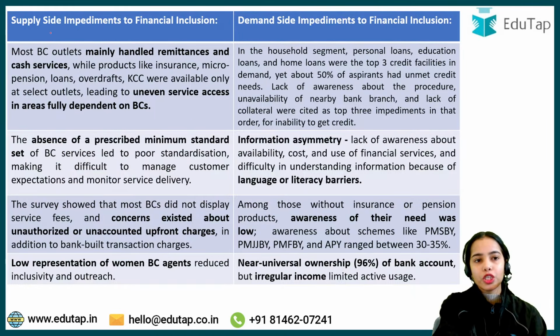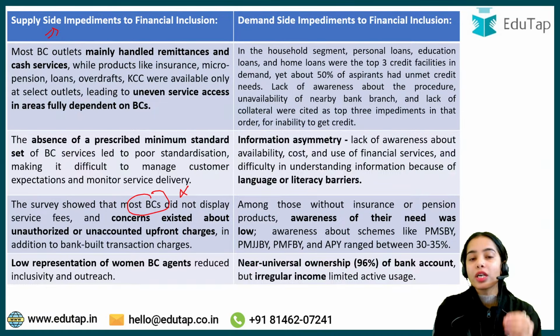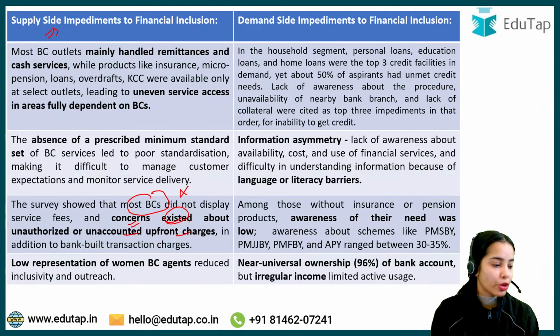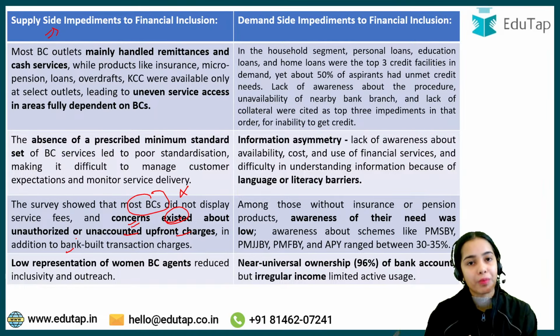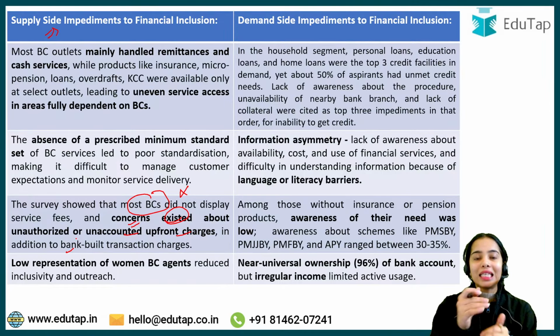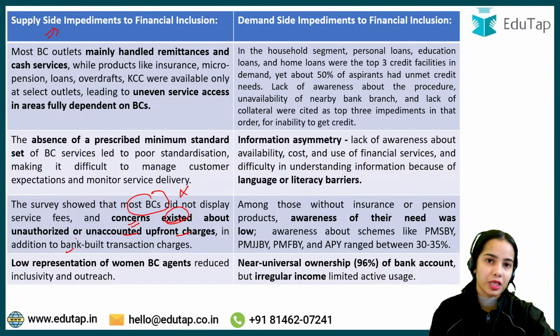On the supply side, the survey showed that most business correspondents did not display the service fees beforehand, and concerns existed about unauthorized or unaccounted upfront charges. So many of the business correspondents might be taking upfront or unaccounted charges in addition to the transaction charges taken by the bank. So they are taking wrongful charges from the customers also.